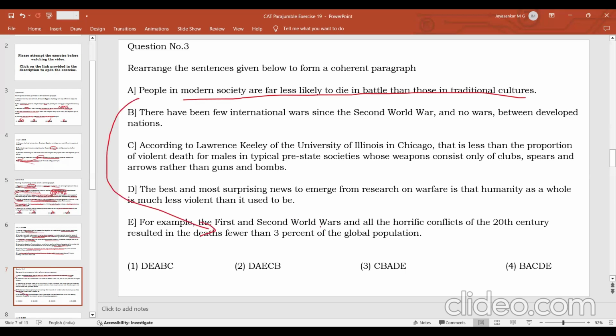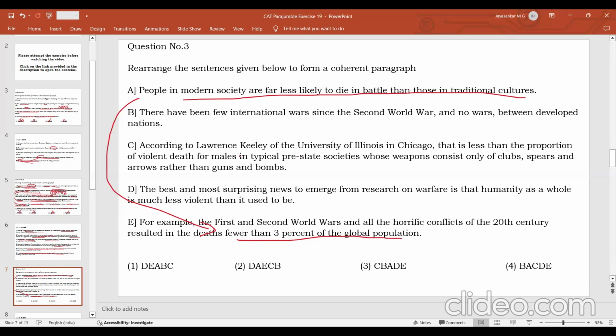Yeah. The first and second world wars and all the horrific deaths of the 20th century resulted in deaths of 3% of the global population. So less than 3% of the global population died in the first and second world wars and all the other conflicts that happened in the 20th century. You know that these wars happened from the year 1919 onwards. So this is why this sentence says that less than 3% of the global population died in the wars in the 20th century. And then how can you justify this?